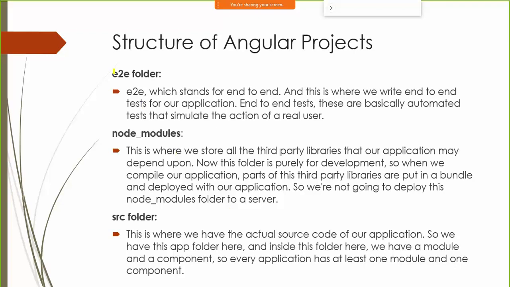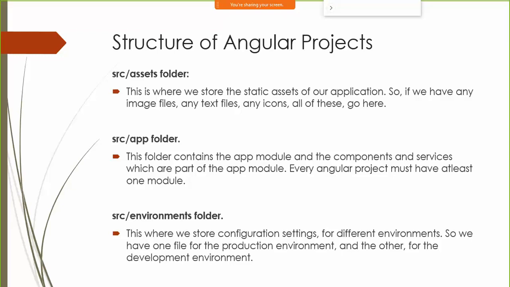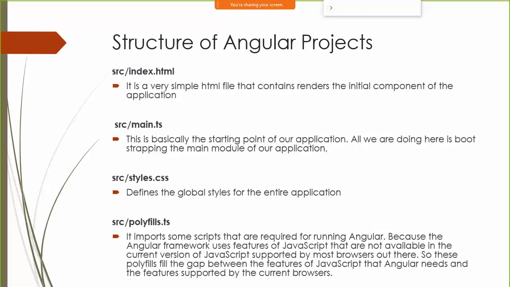This is the project structure. I already spoke about this project structure and all these files, so I'm not gonna speak about them. But there are some files which are present in src. There is one folder called assets, where you can keep some static resources of your application, like some images and all. There is a folder called app, where the source code of your application will be present. There is a folder called environments, wherein you can define the configuration for your project. Some environment variables and all you can define for the project, which will be loaded at runtime.